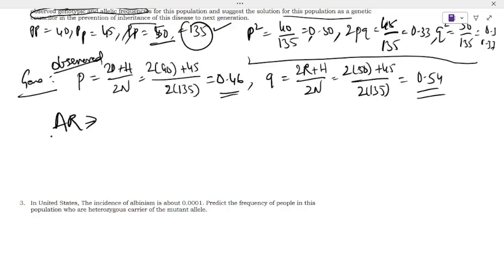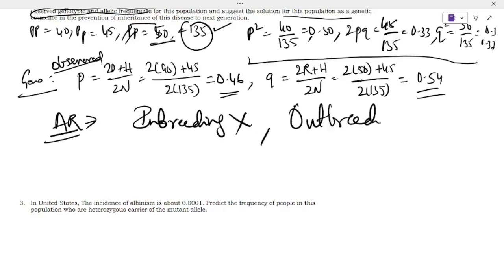So as a genetic counselor, you need to prevent inbreeding and go for outbreeding, vigorous outbreeding. As I said in previous videos, we discussed inbreeding and outbreeding. In the incidence of these autosomal recessive diseases, in some communities, such as some Muslims, they marry a cousin, and in some tribal populations they marry a cousin brother or cousin sister.